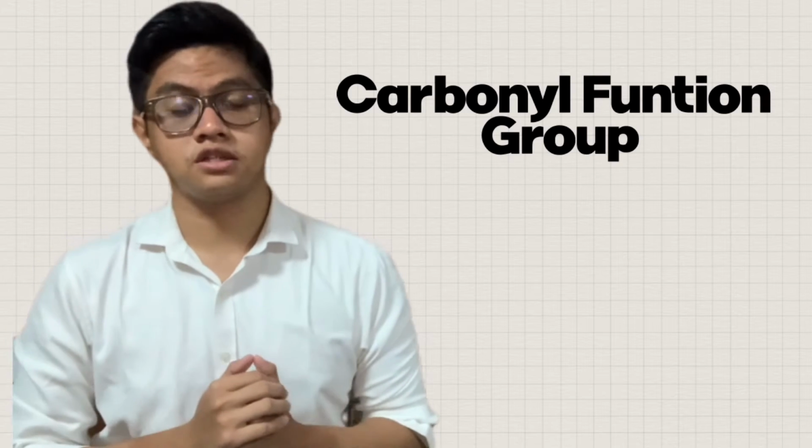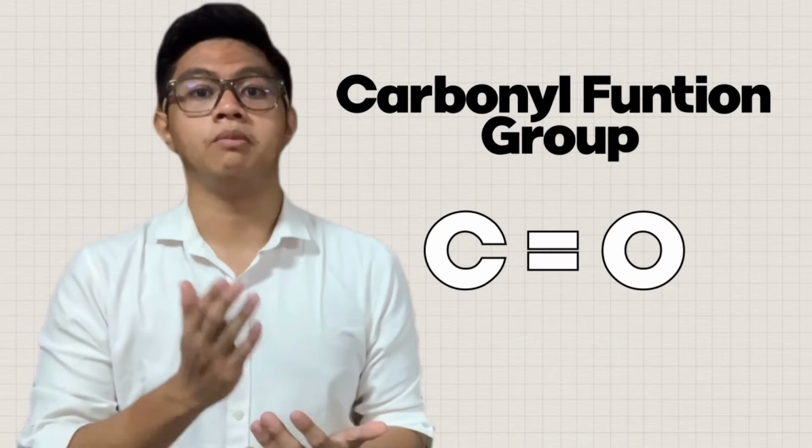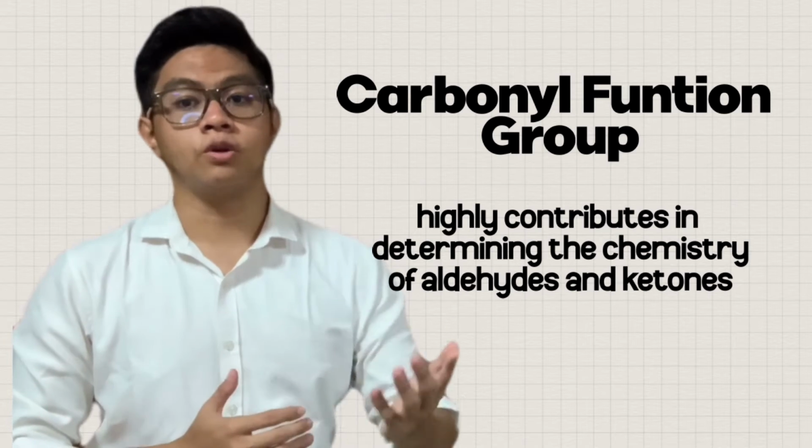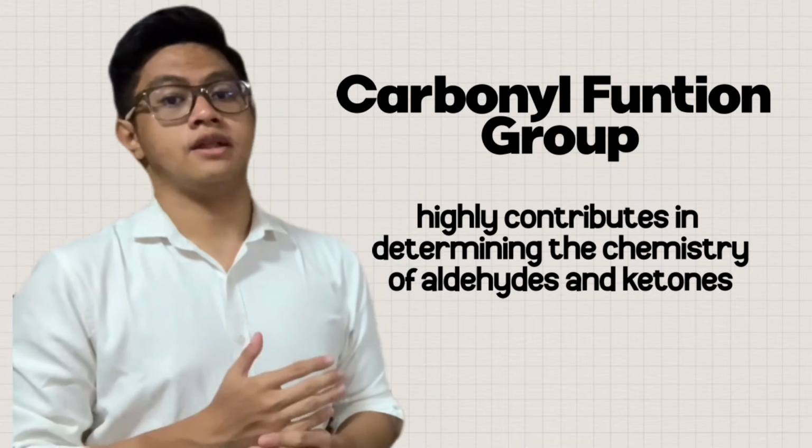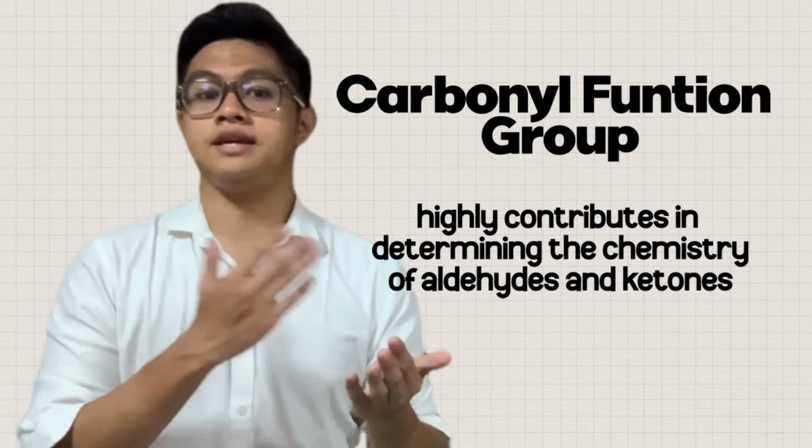Aldehydes and ketones are organic compounds that consist of the carbonyl group, C double bond O. The carbonyl group highly contributes in determining the chemistry of aldehydes and ketones. Although they may look similar and have the same structure, these carbonyl compounds do not entirely exhibit the same properties.